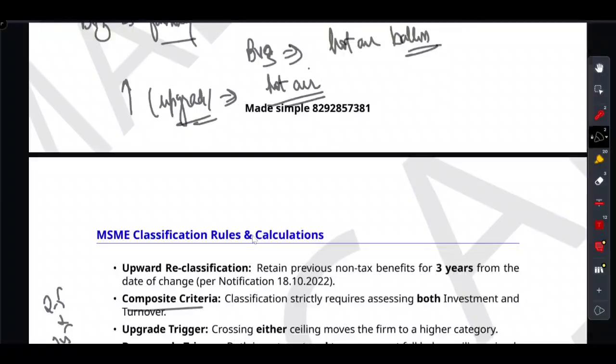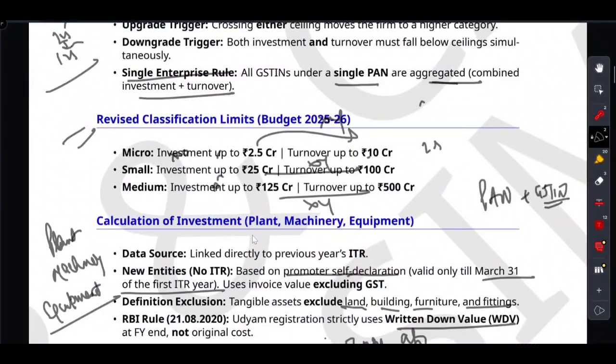If the business crosses either the investment ceiling or the turnover ceiling, boom, they are pushed up to the next category. See, very important thing I'm telling you. You can think of them like a hot air balloon, so they will move upward. To go up or to upgrade, you just need one blast of hot air. If the business crosses either ceiling, whether investment or turnover, they are pushed to the next category.